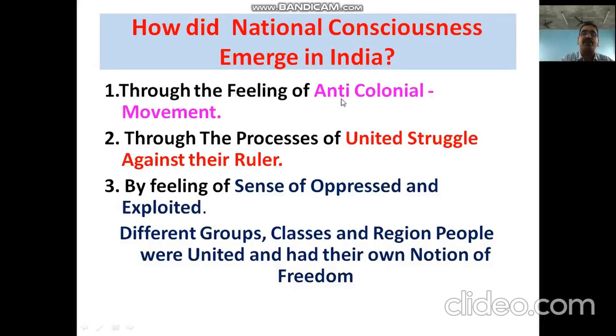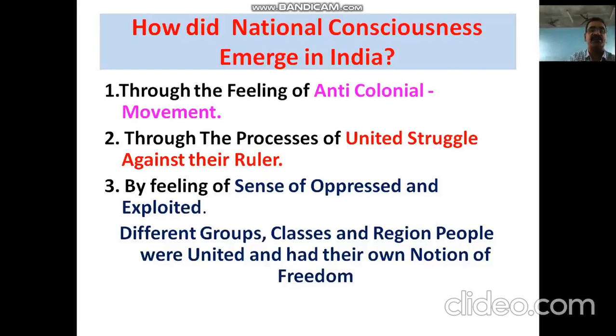All of them were not happy with the British rule. The British exploited all our resources and people, politically, economically, and socially. And the second one, through the process of united struggle against their rule. When the exploited people started uniting to struggle against the exploiter, the ruler, the Britishers, it was the main thing, my dear friends.